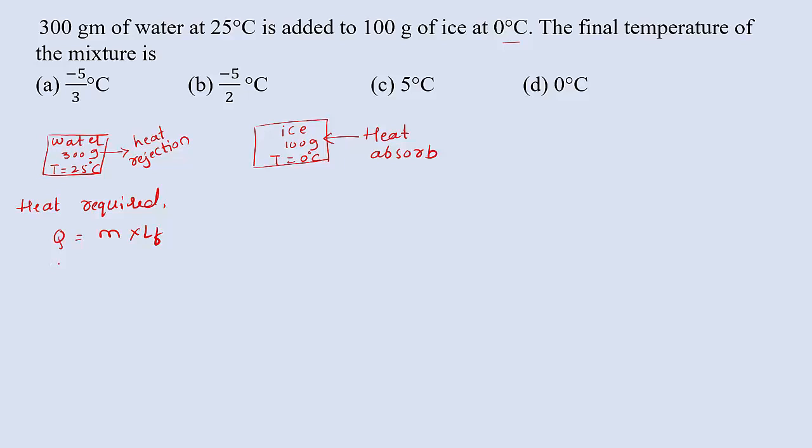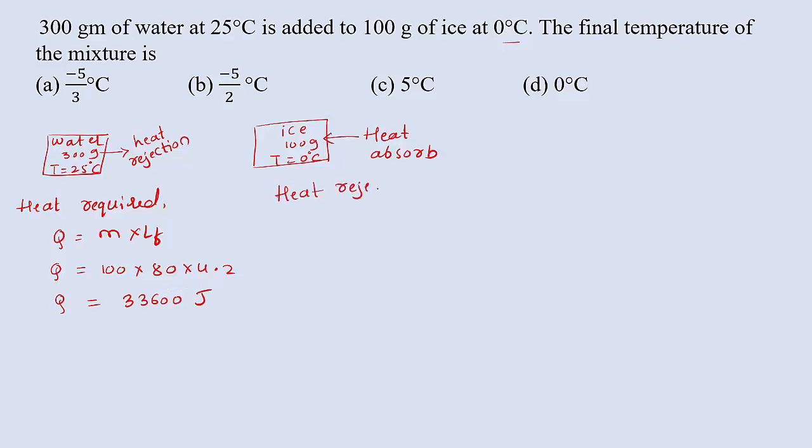Substituting, Q equals 100 into 80 into 4.2. Here 100 gram is the ice, and the latent heat of fusion, which you should remember, is 80 into 4.2. So we will get 33,600 joules.